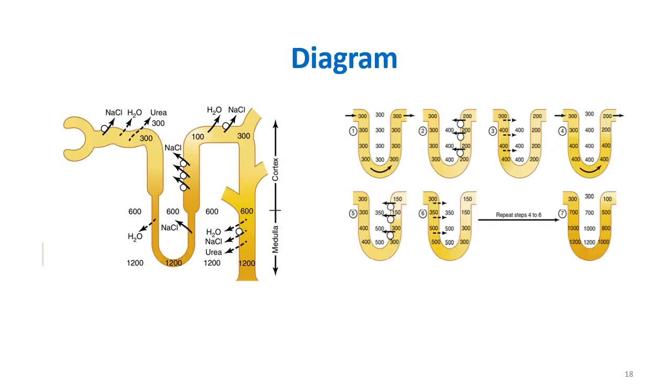And finally, for the diagram, you can draw the first two diagrams which I had just shown. That is the first diagram showing the peculiar characteristics of the loop of Henle, that the descending limb is permeable to water and the thick ascending limb is permeable to solutes and impermeable to water. And also draw this diagram showing how the renal medullary concentration is established. Okay, so this is countercurrent multiplication.